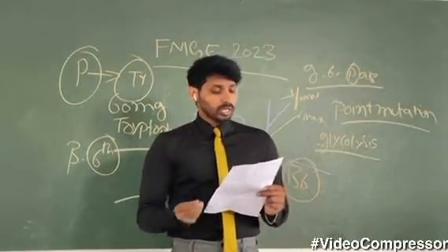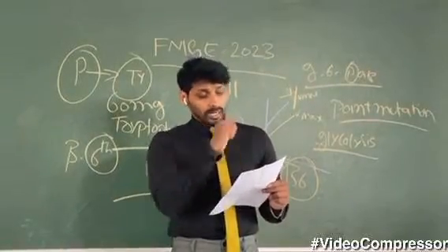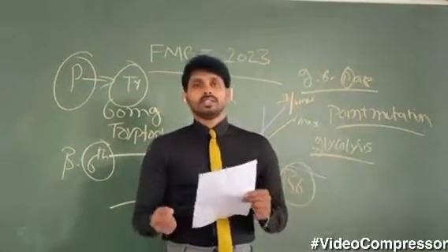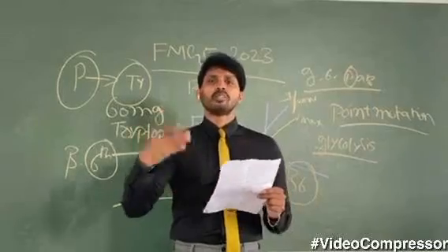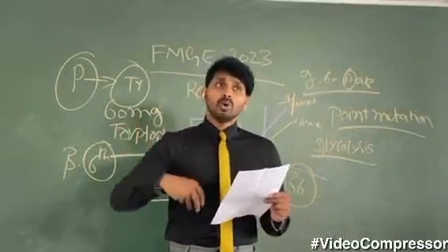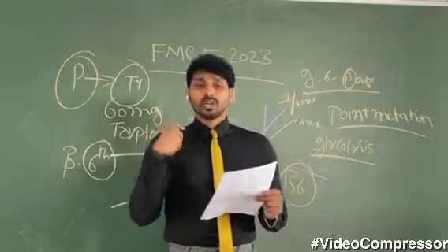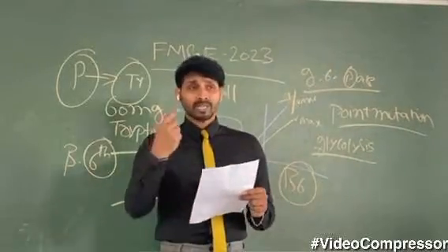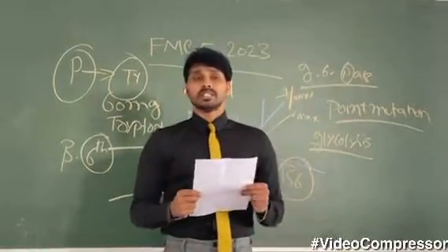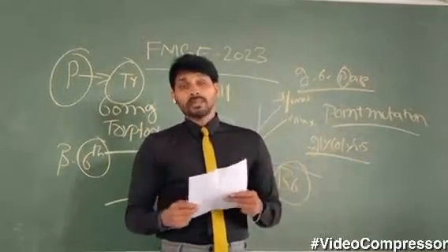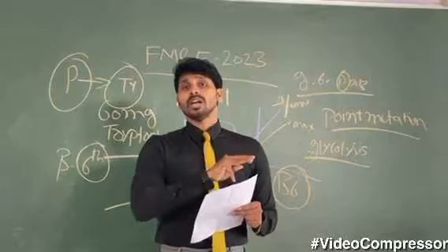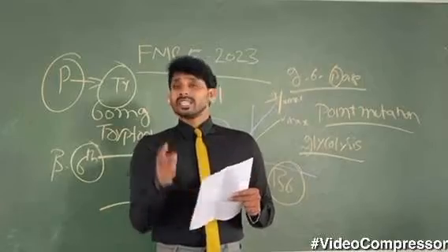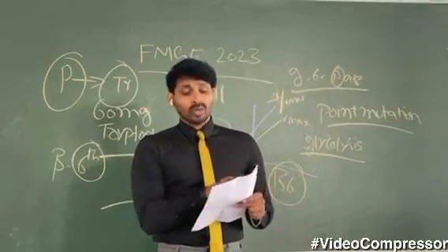And the last question in today's recall session is: what is the effect of insulin on a person on a high protein diet? If the person is on a high protein diet, he is having excess amounts of amino acids, and how is he not hypoglycemic? Because we are all aware that insulin is hypoglycemic. Whenever there is an increase in blood glucose levels, it brings down your glucose levels. Here the person is not consuming a carbohydrate diet, but he is on a high protein diet, and still he is not hypoglycemic. Why? Because insulin doesn't have any role here.